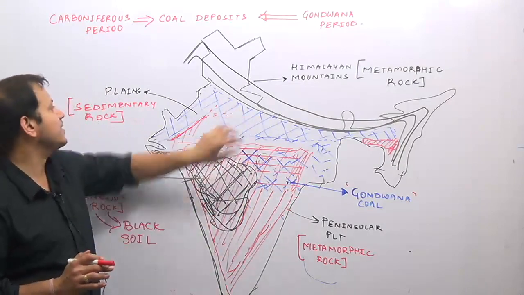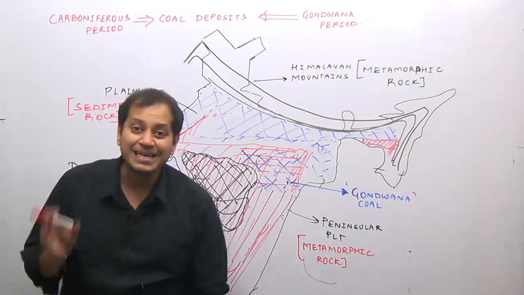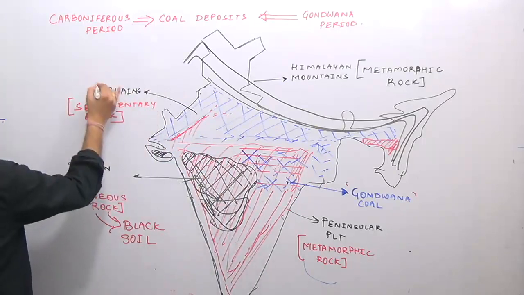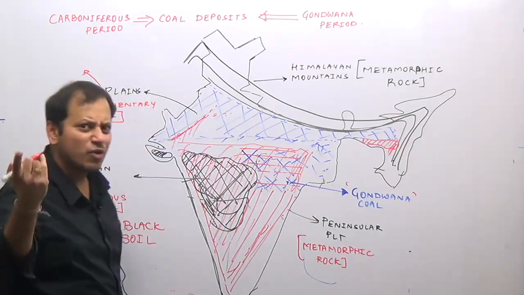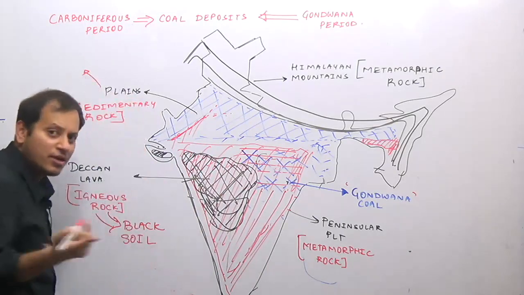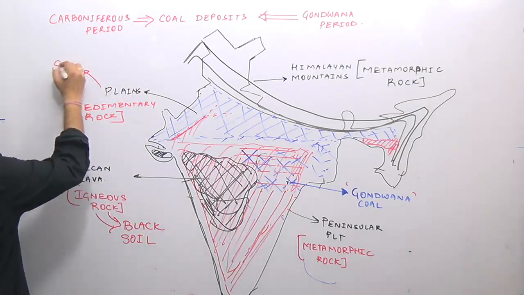Now what is this? This is an area of sedimentary rock. Over a period of time, this sedimentary rock has given the plain. If I ask you what kind of soil is in the sedimentary rock region, this is sedimentary soil.